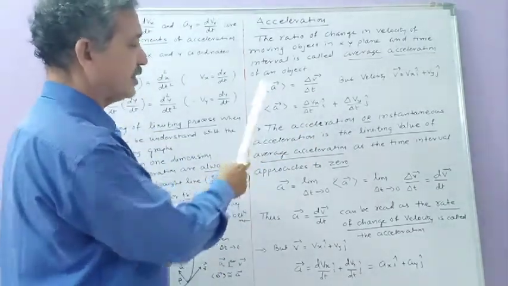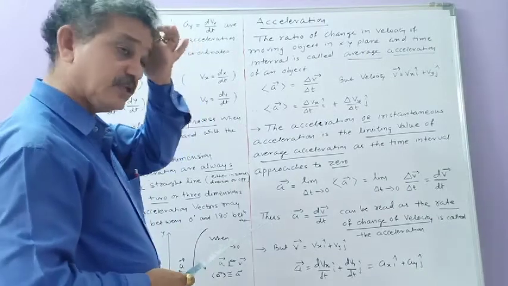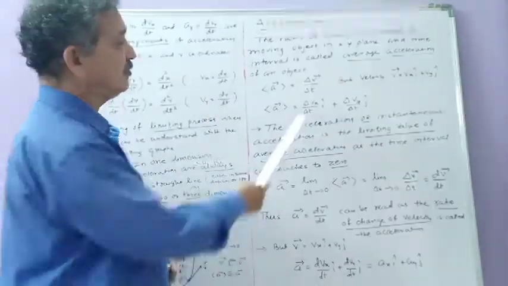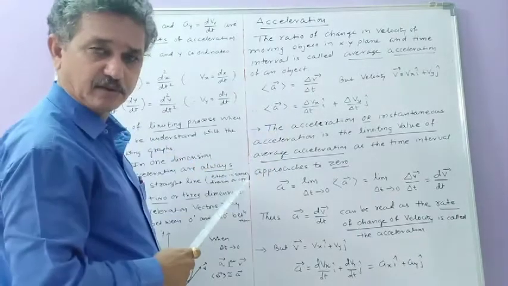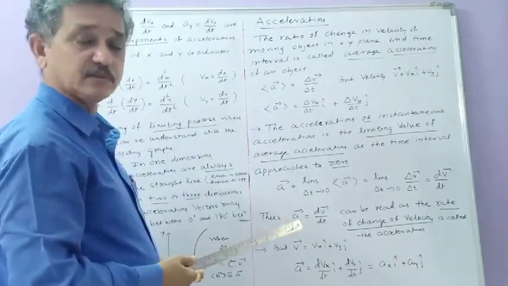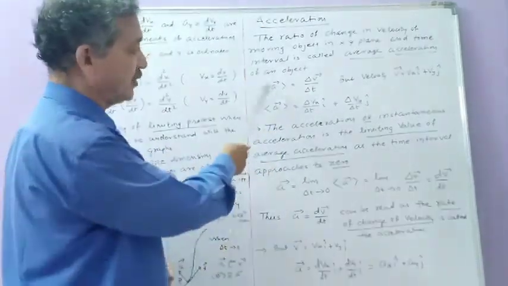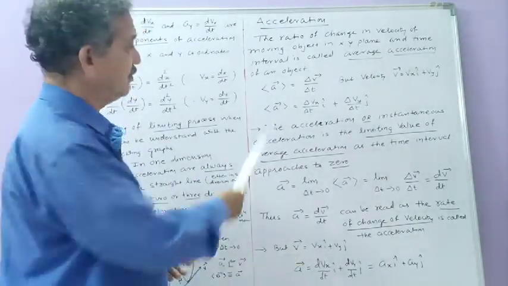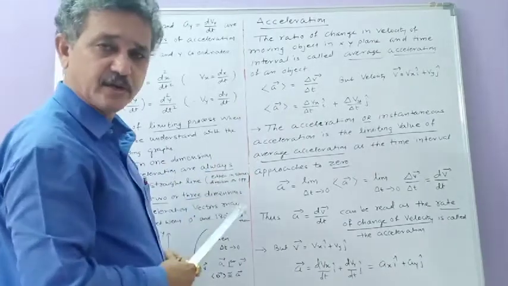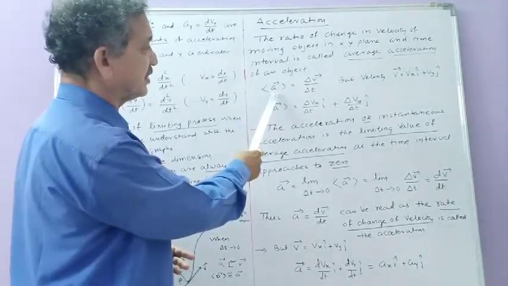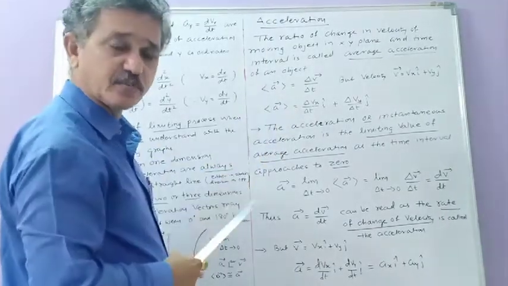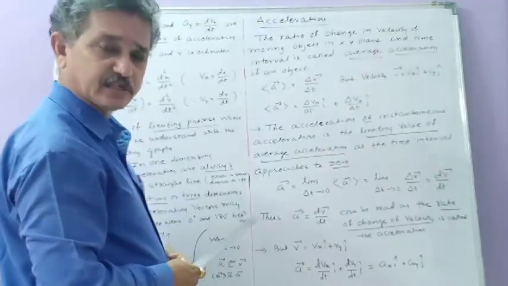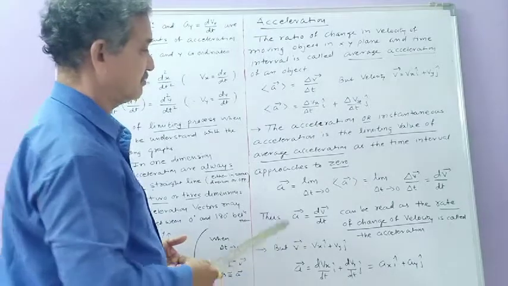So this is the average acceleration, equal to the change in velocity upon the time interval. As velocity is a vector quantity, average acceleration will also be a vector quantity. The unit of acceleration is meter per second square, and the direction of acceleration is the same as the direction of change of velocity.